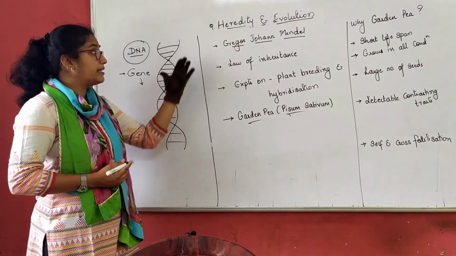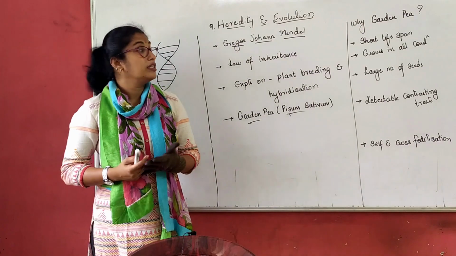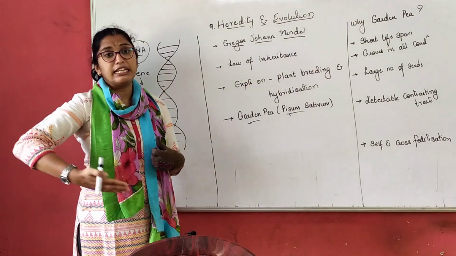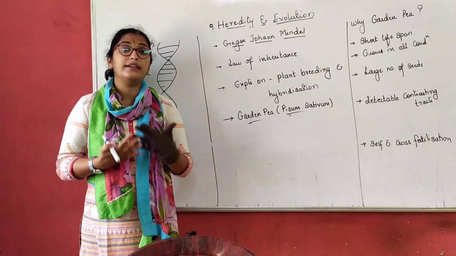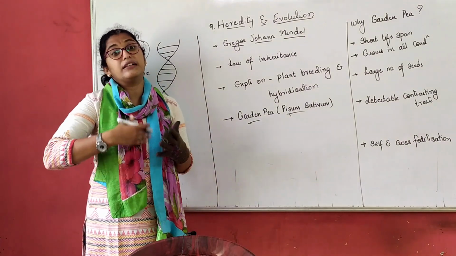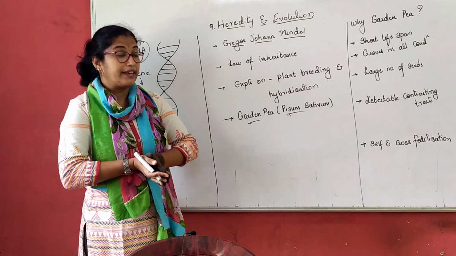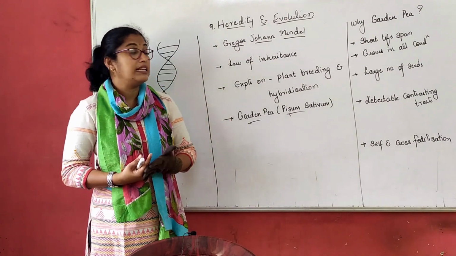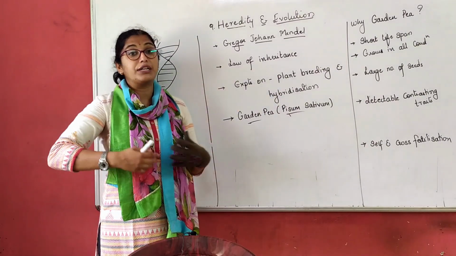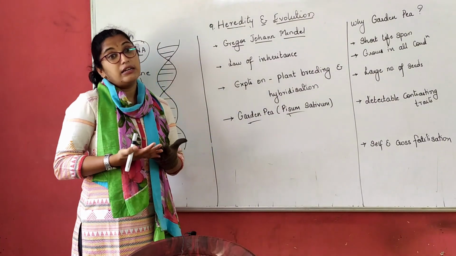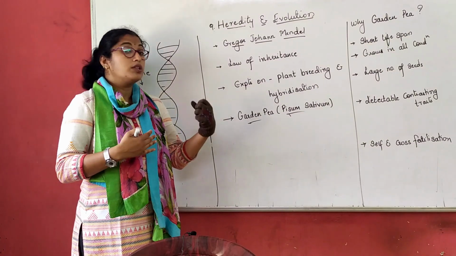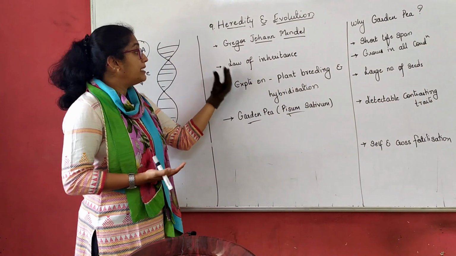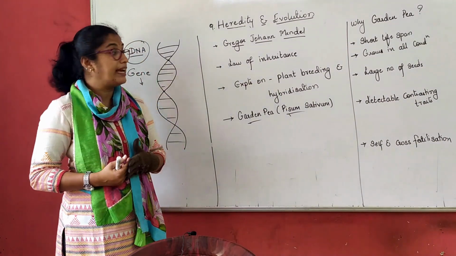As we all know, Gregor John Mendel was called the father of genetics because he conducted several experiments to understand different traits or characteristics of a living organism. He proposed the law of inheritance in living organisms. We all know what inheritance is, and that is inherited. We understood the difference between inherited and acquired, right? So Mendel proposed the law of inheritance.